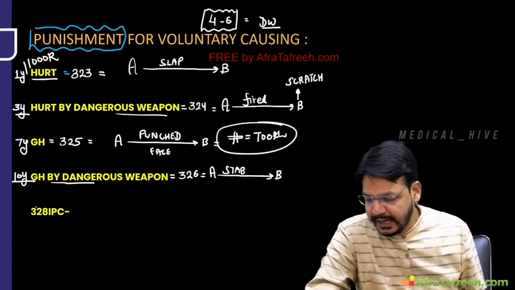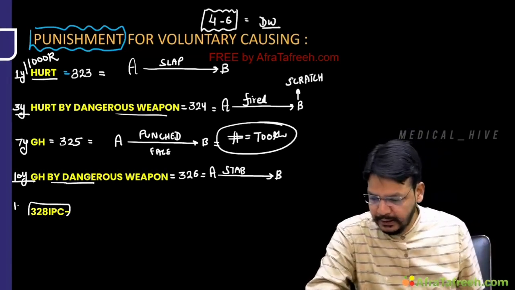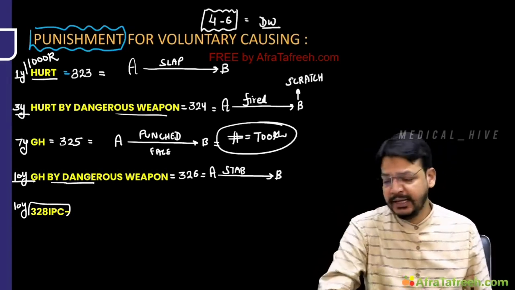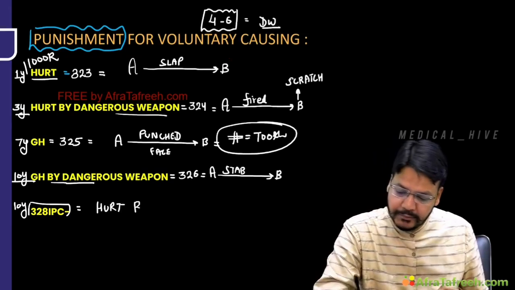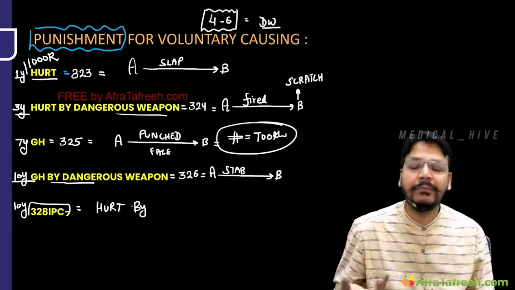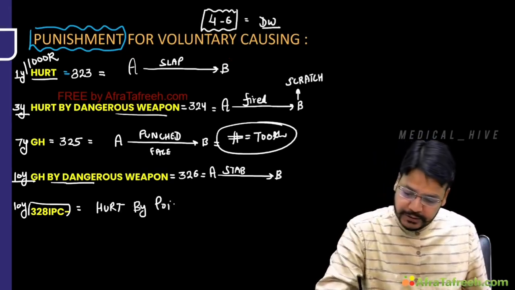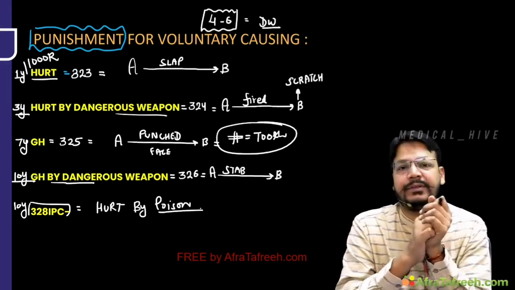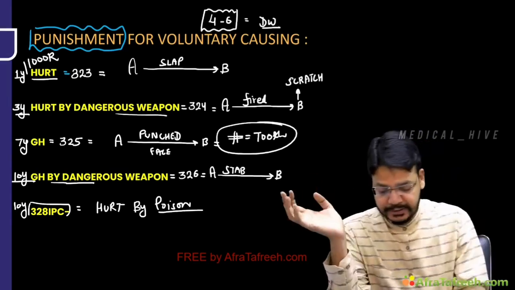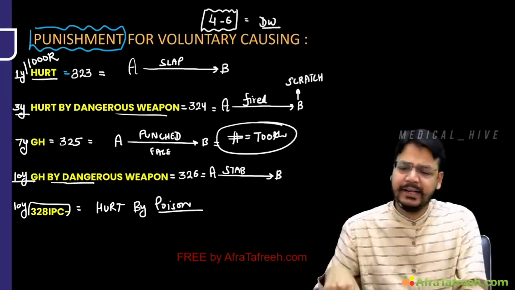Now, sir, 328. It's a different. Its punishment is 10 year. It is hurt and you want to produce harm by using poison. It is 328 IPC. Hurt by poison, 10 year.